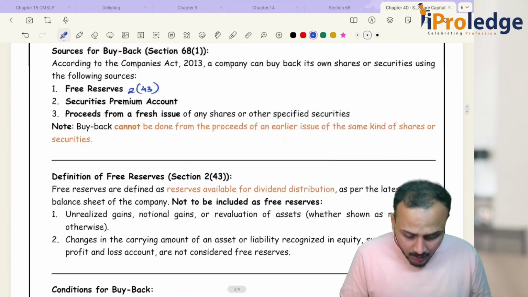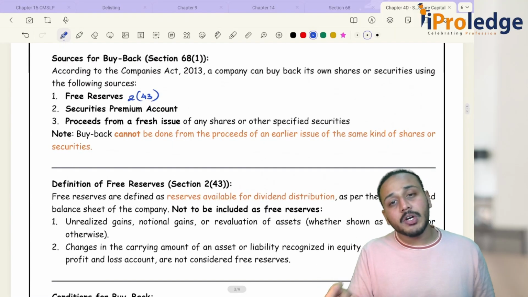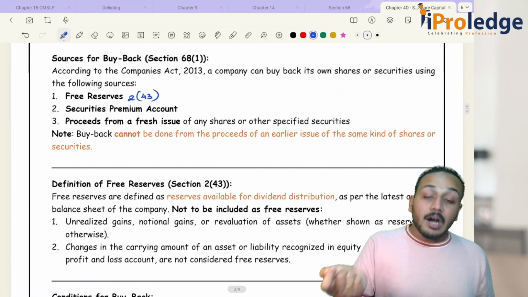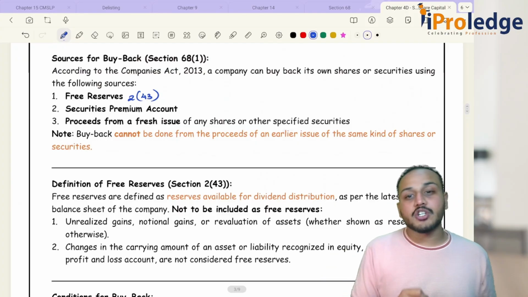Now, second is your securities premium account. You would have studied about securities premium account in the earlier concepts, in the share and share capital chapter.